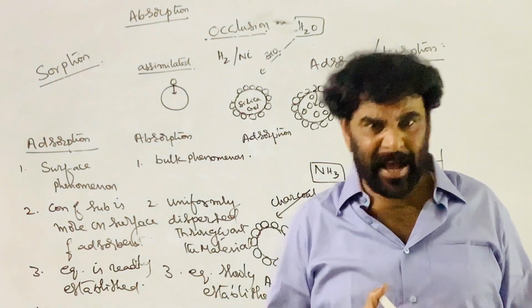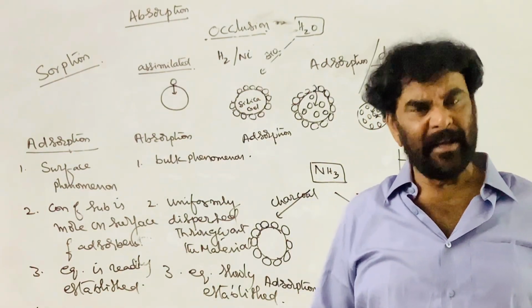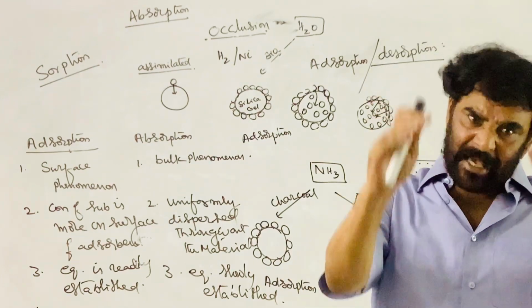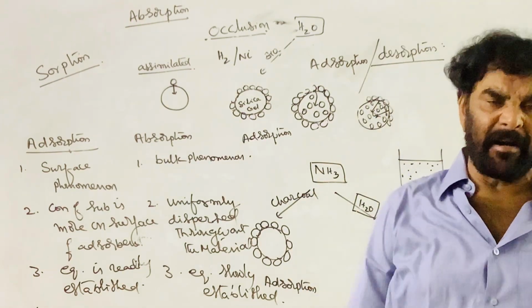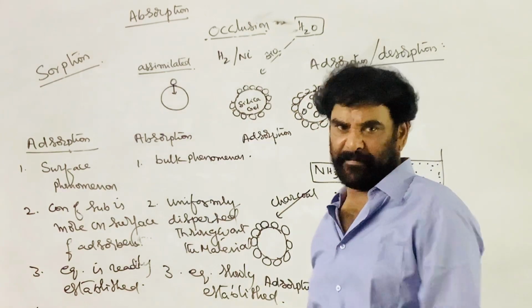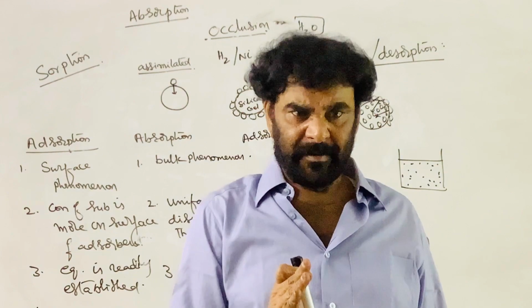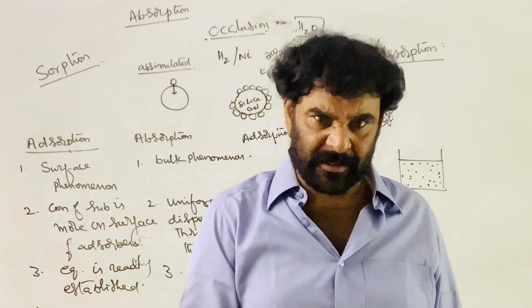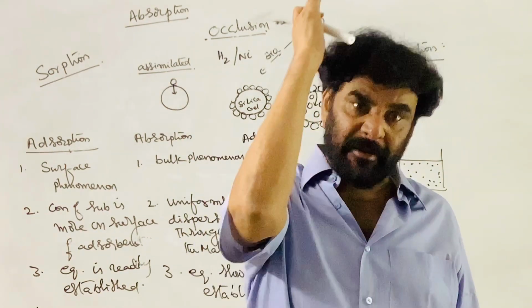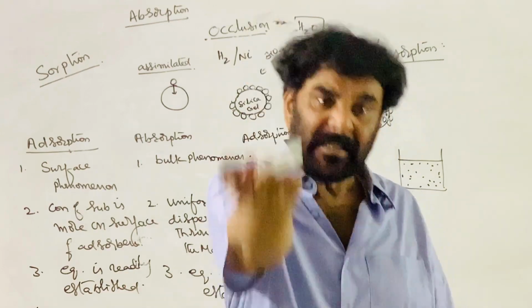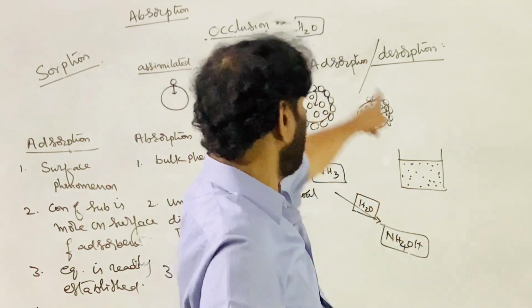The process of accumulation of the molecules of a substance on the surface of another substance is called adsorption. Or the phenomenon in which the surface of a substance attracts and retains the molecules of another substance is called adsorption.